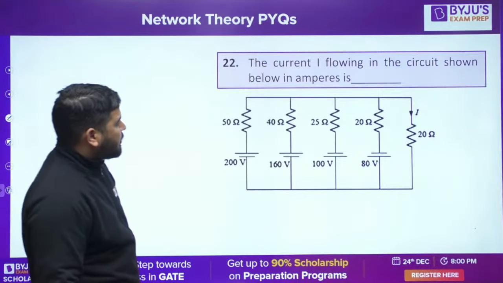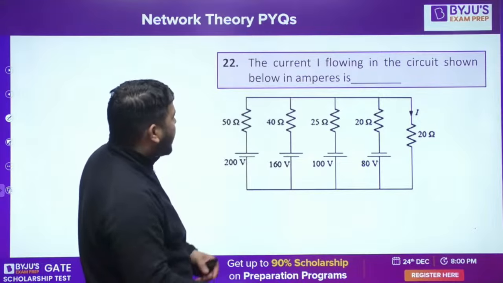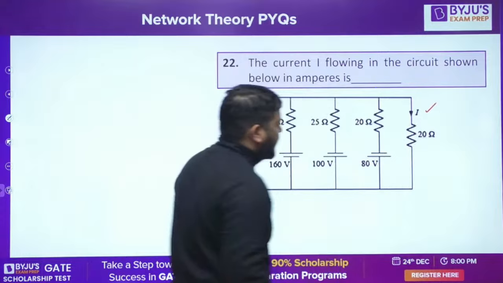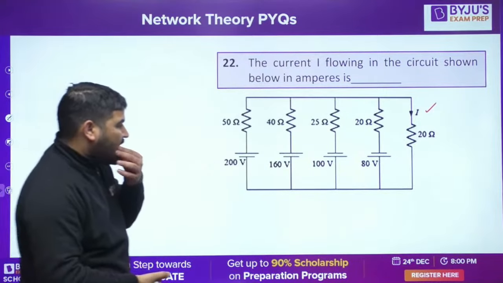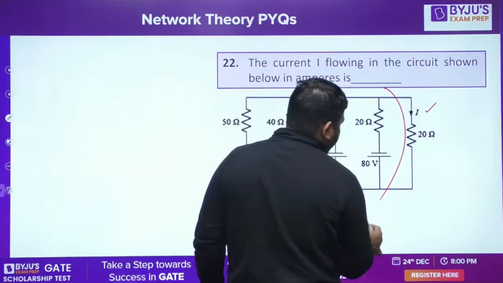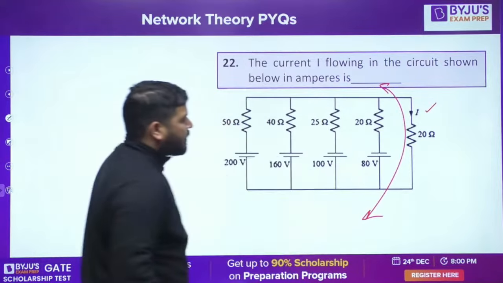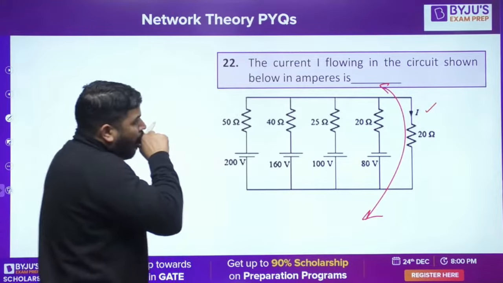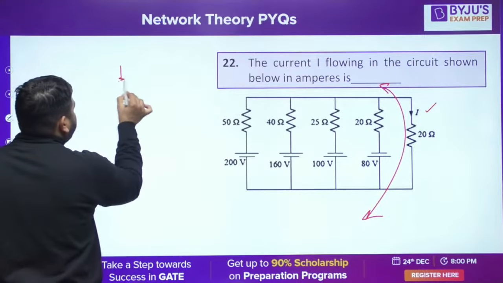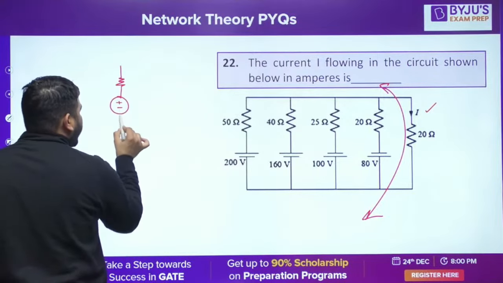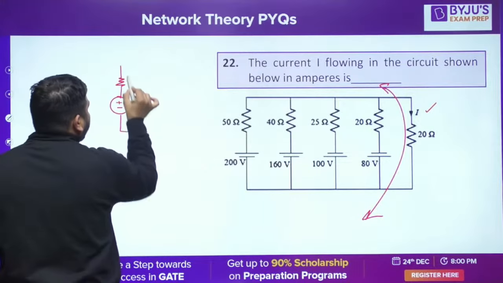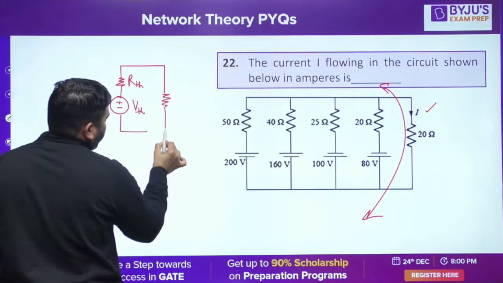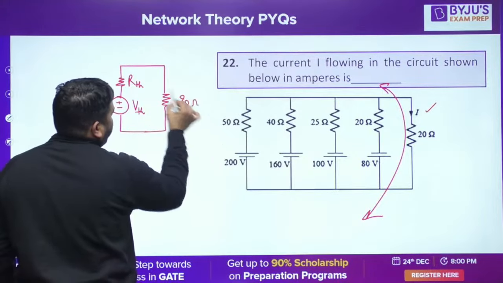Okay, let's proceed with the next question. The current I flowing through the circuit shown below is asked. How to calculate this current? It's simple, guys. You can replace this circuit with its Thevenin equivalent, calculate RTH and VTH, and here you connect the 20 ohm and calculate this current.